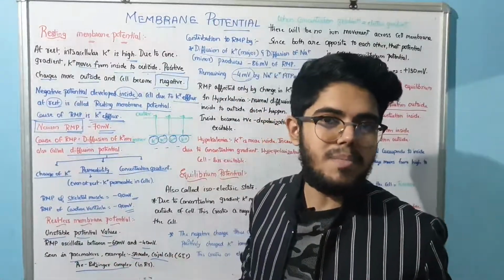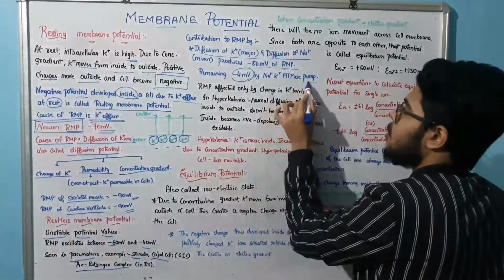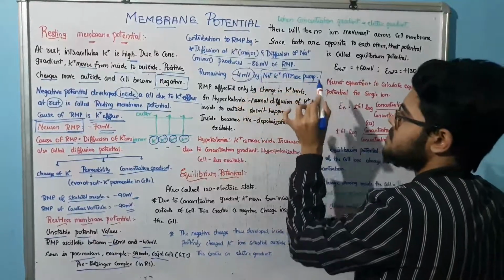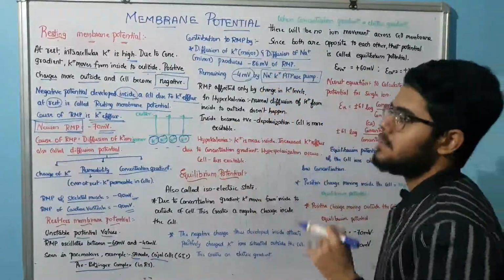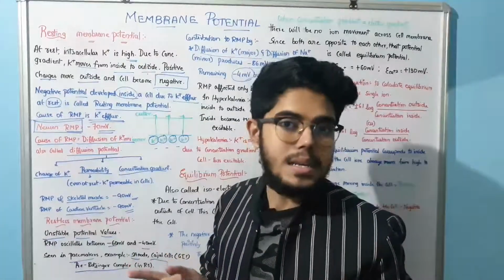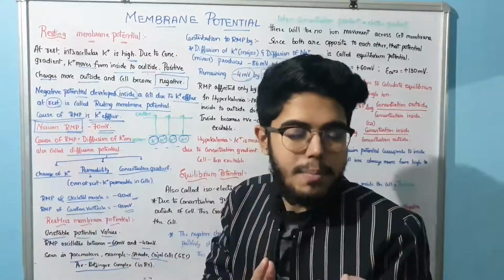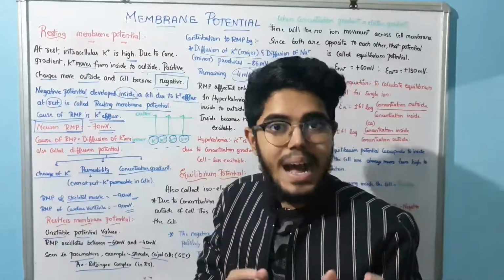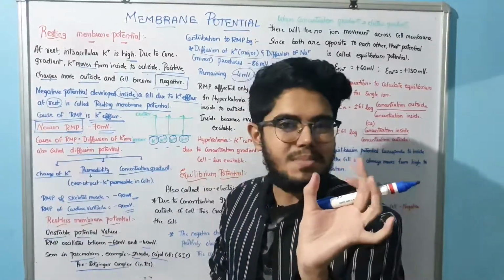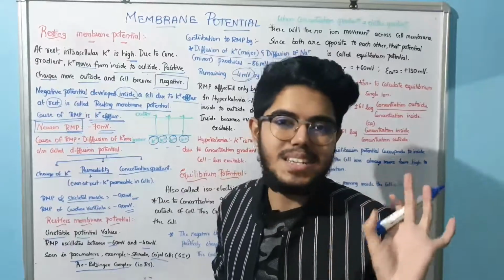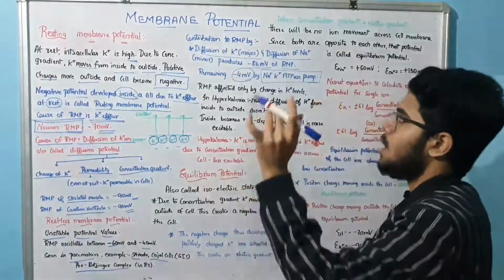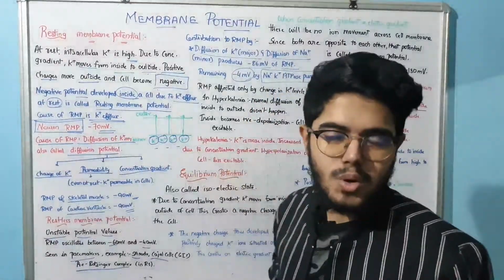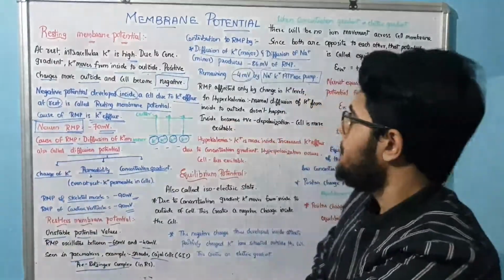Very important pump, that is the sodium potassium ATPase pump. Listen carefully. Minus 86 mV of RMP is contributed majorly by diffusion of potassium, that is the major, and diffusion of sodium, that is minor. The remaining minus 4 mV is contributed by our pump, the sodium potassium ATPase pump.